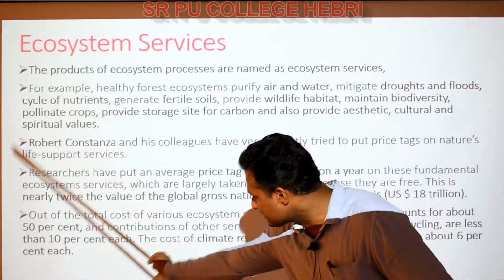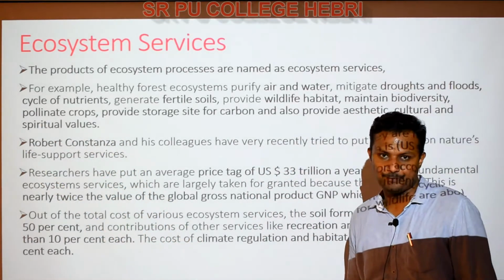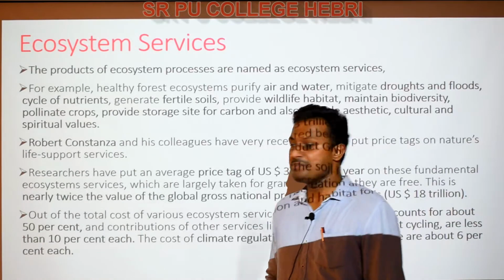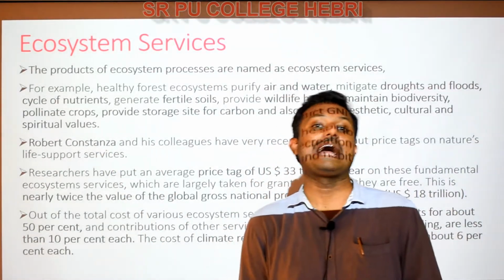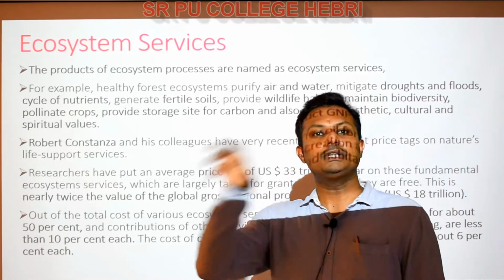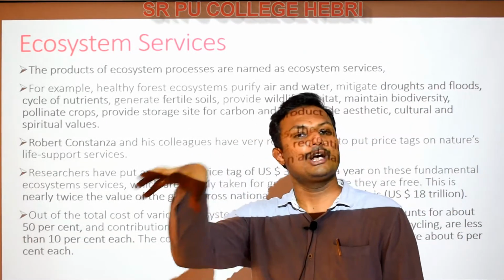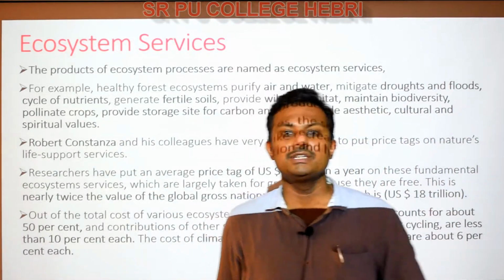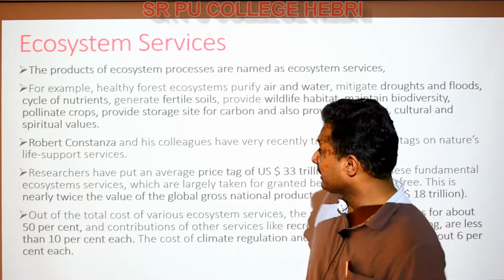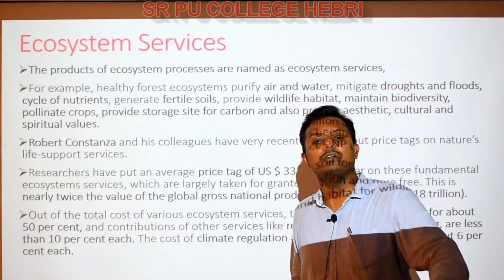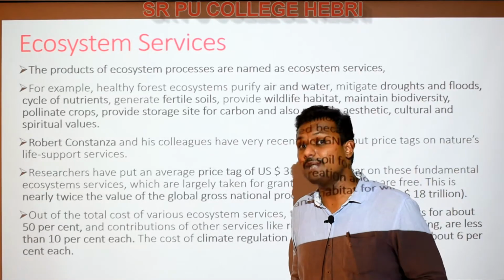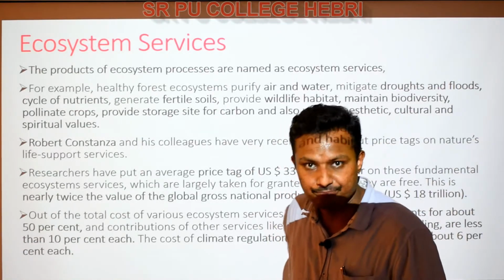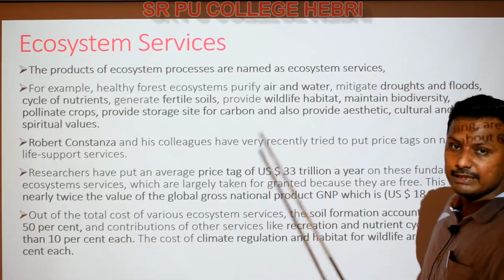There is an ecologist here by the name Robert Constanza. You may have to remember the name of this person. He is the one who, for the first time, tried to calculate or put a price tag on these ecological services. We are getting all these ecosystem services completely for free, without paying a single rupee. But when we are taking it for granted, we should be aware how much we would have to pay for it if we put a price tag on it.